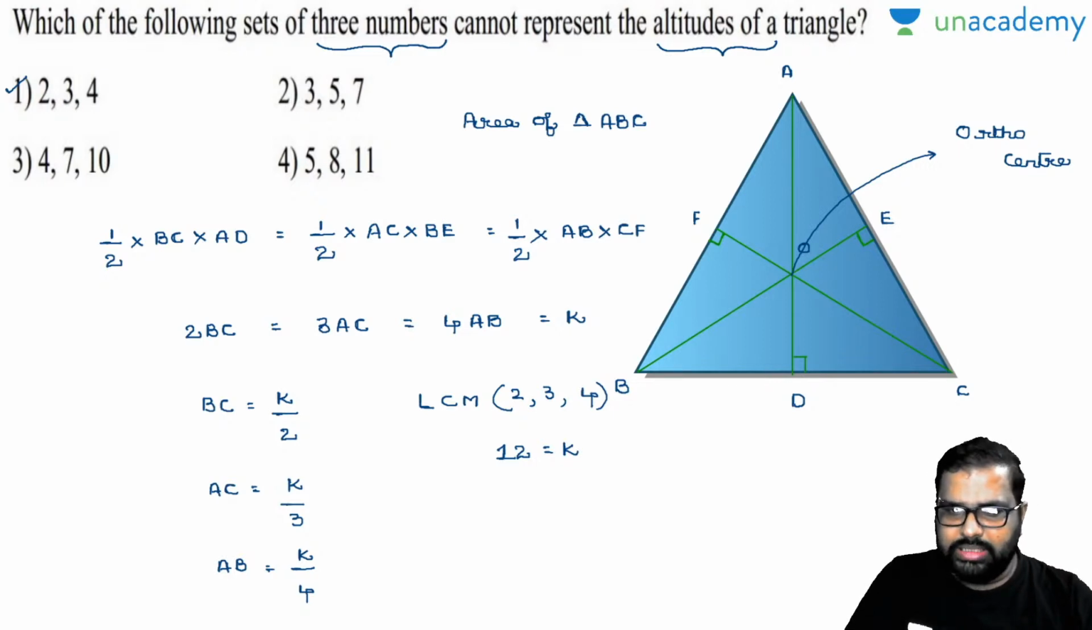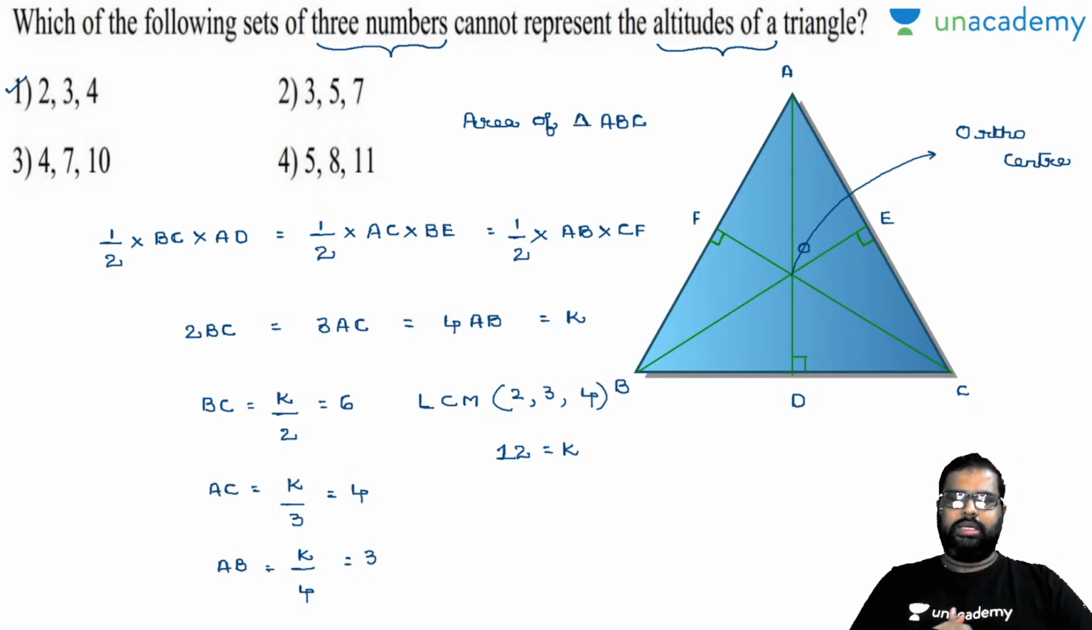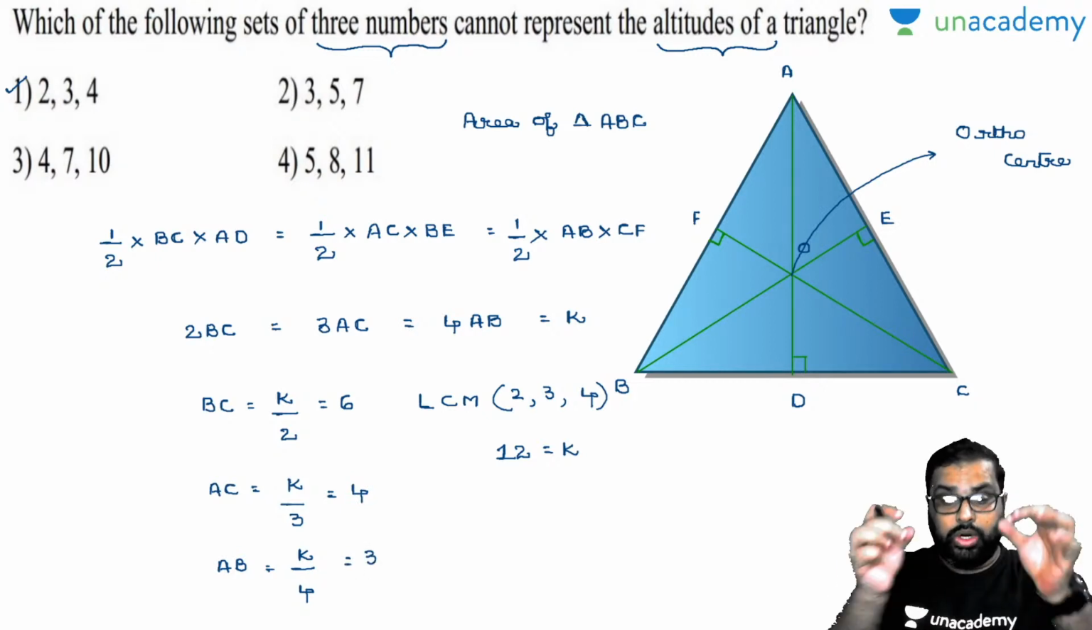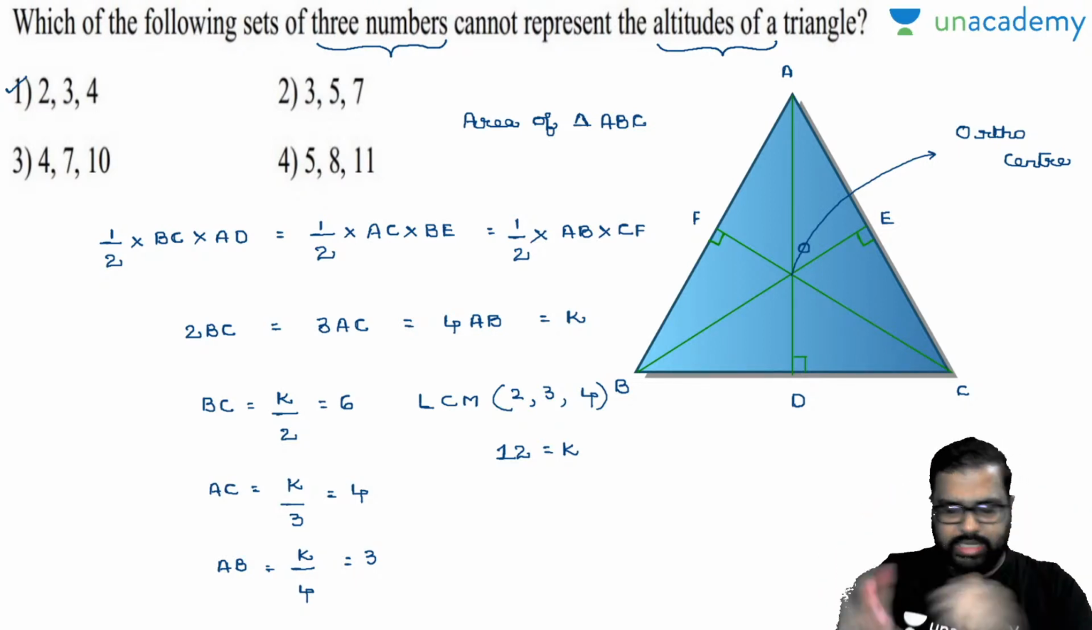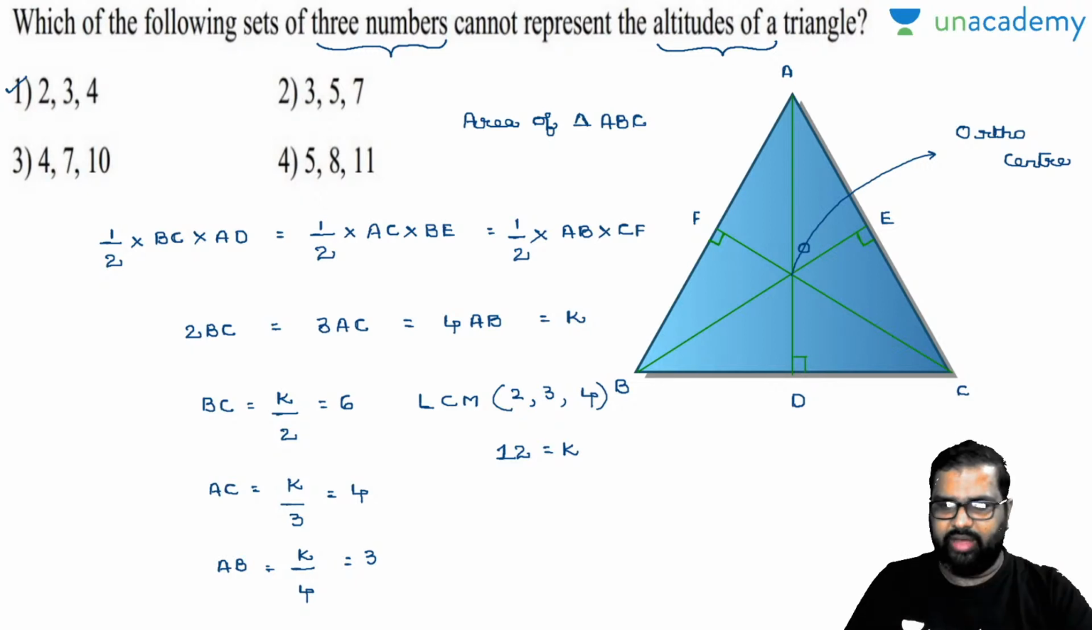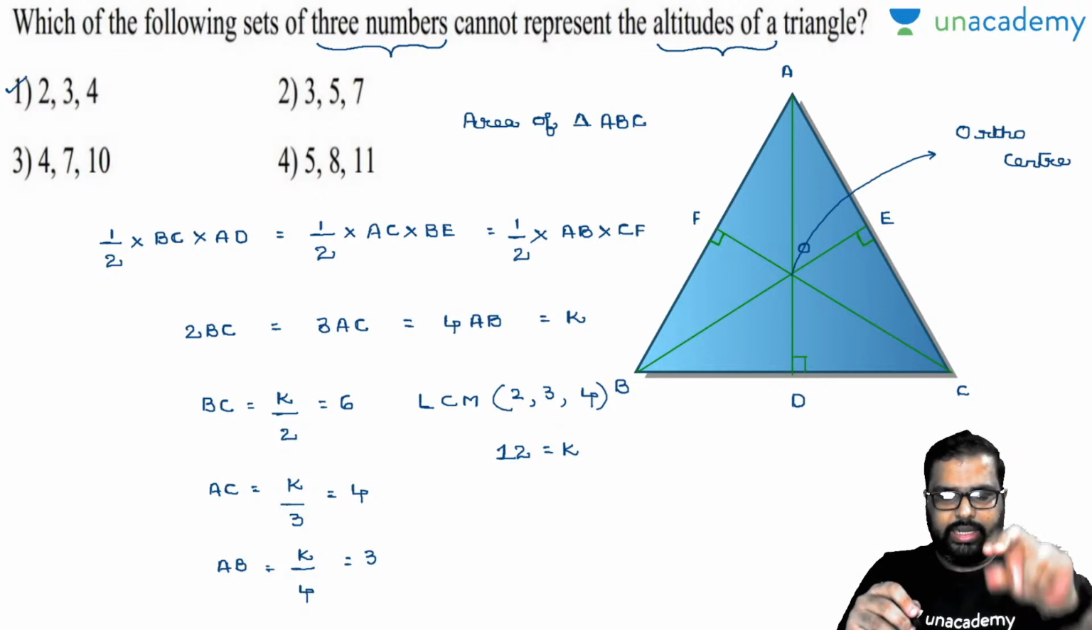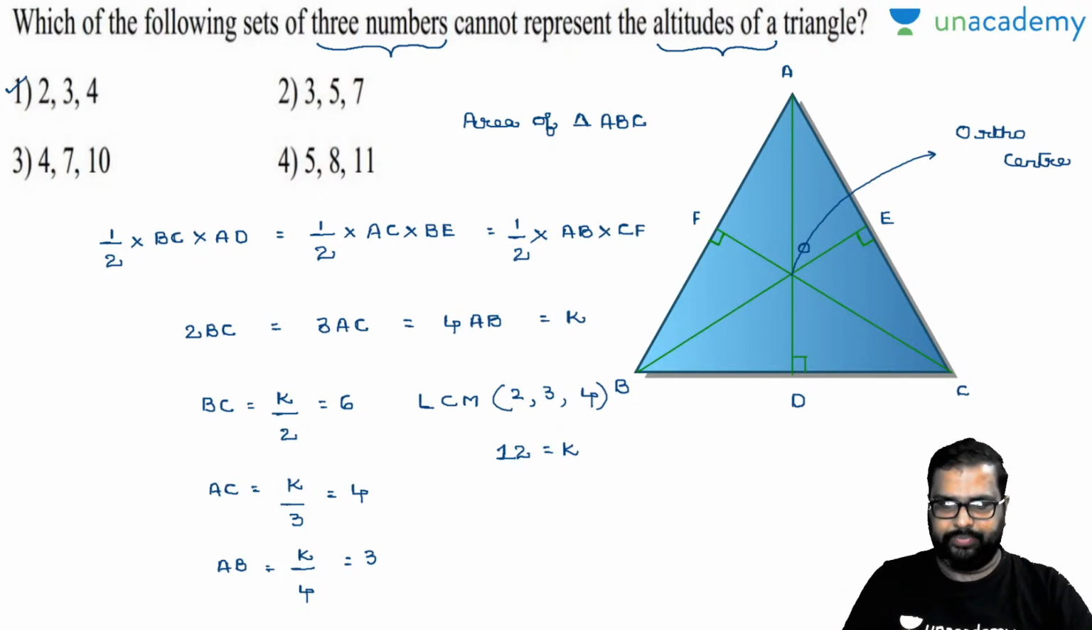Now what will be BC value? 12 by 2, it will be 6. What will be AC value? 12 by 3, it will be 4. What will be this one? 3. Now see here 6, 4, 3. You got the sides of the triangle. Now how to prove these are sides of a triangle? And you know very well, the sum of two sides of a triangle must be greater than the third side. Am I right or wrong?